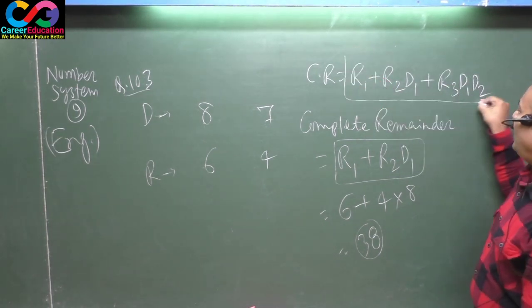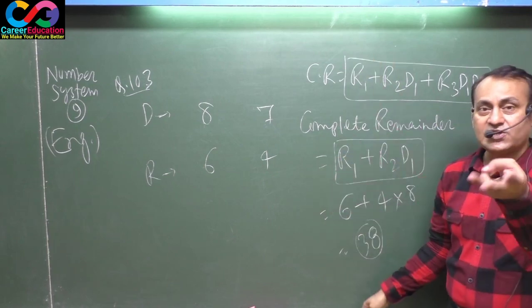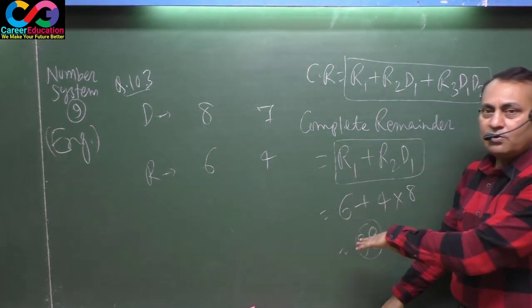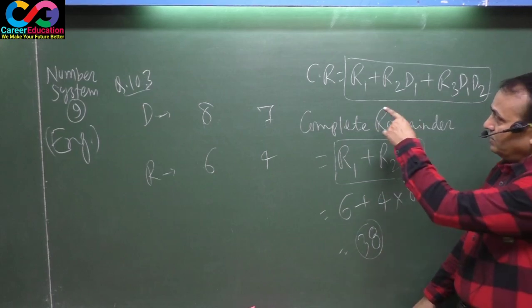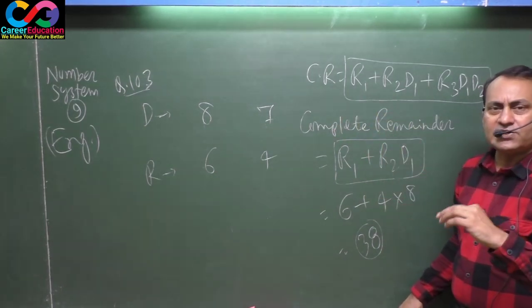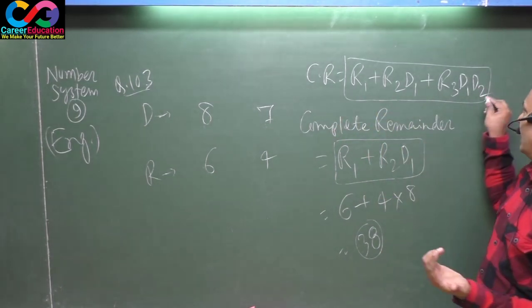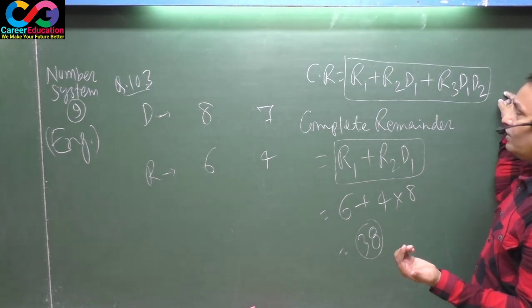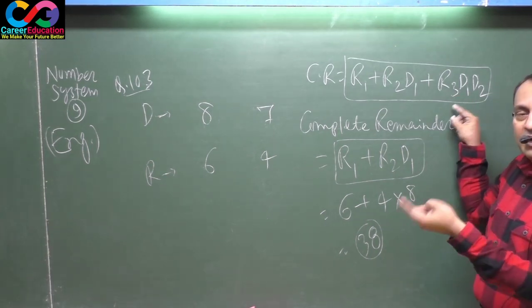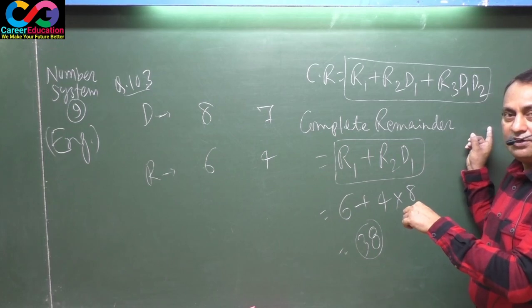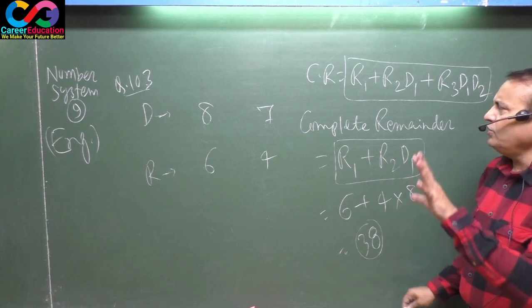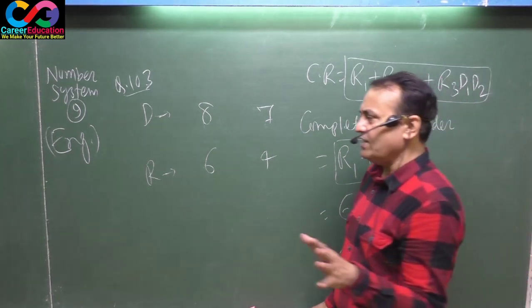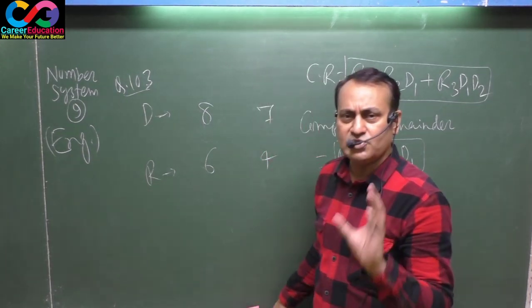This formula will be applied for 3 divisors and 3 remainders. This may be 4 divisors and 4 remainders also. Then there will be plus R4 D1 D2 D3. But in your syllabus only 3 divisors and 3 remainders are mostly asked.